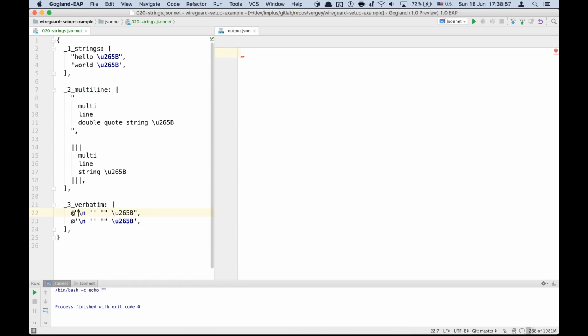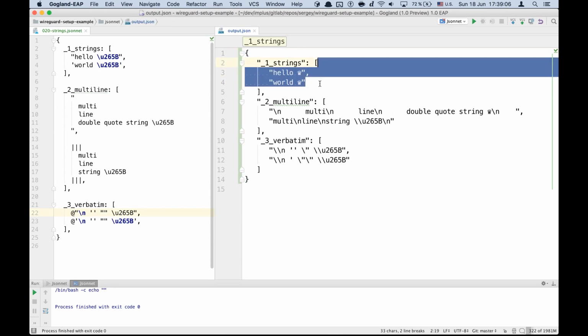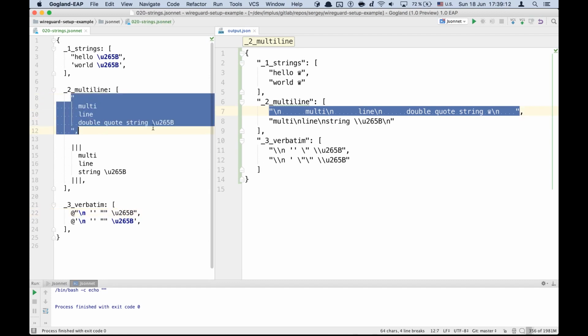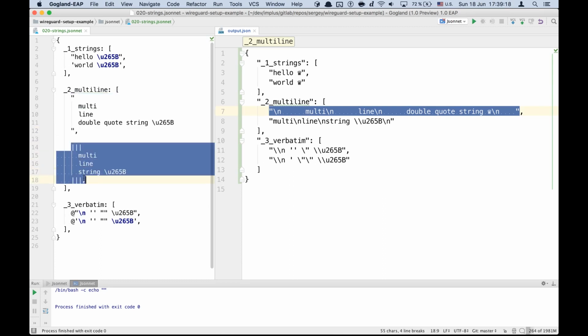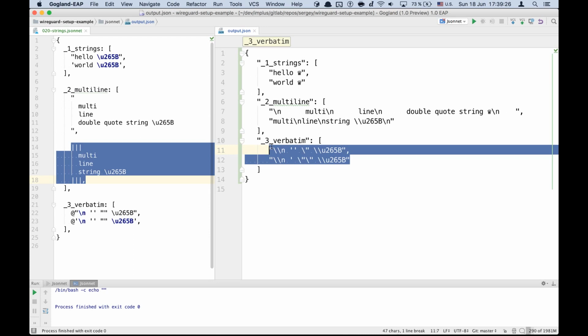So if we run it through Jsonnet, we get this object. As you can see, double quote and single quote strings are identical, and for multi-line strings, new lines and whitespace prefixes are preserved, and in this case they are stripped. And for verbatim strings, you see that Jsonnet escaped all symbols automatically.